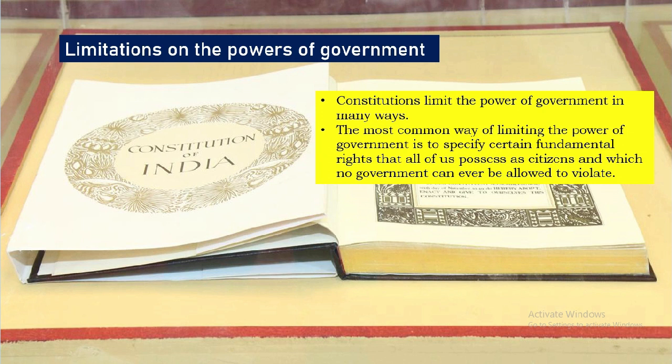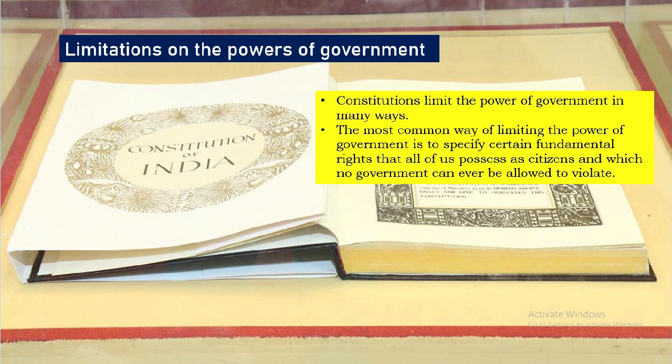Constitution limits the powers of the government in many ways. How does the Constitution limit the powers? The Constitution limits the powers by specifying certain fundamental rights that all of us citizens possess as the members of the nation, and which no government can ever be allowed to violate.